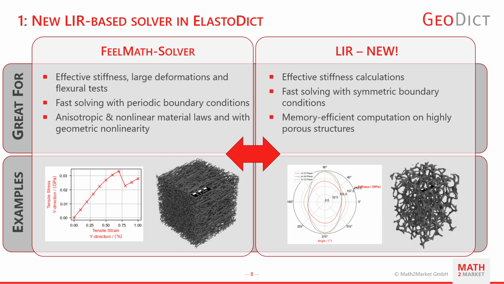The Lear solver is introduced with GeoDict 2023 for effective stiffness calculations, especially but not only for symmetric boundary conditions. It is very fast and memory efficient, especially for highly porous structures. The graph shows the stiffness of the structures in a polar plot in several planes. Stay tuned for more features that will come in the future to expand applicability of this great technology.